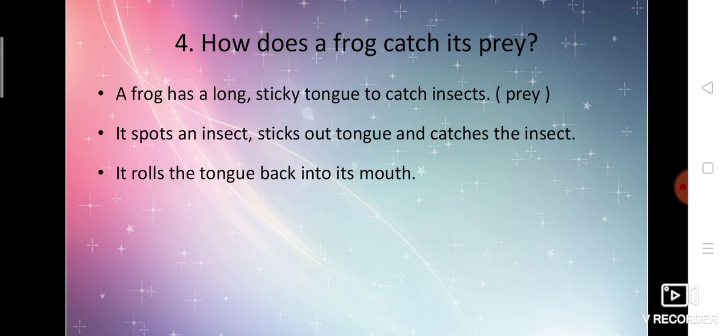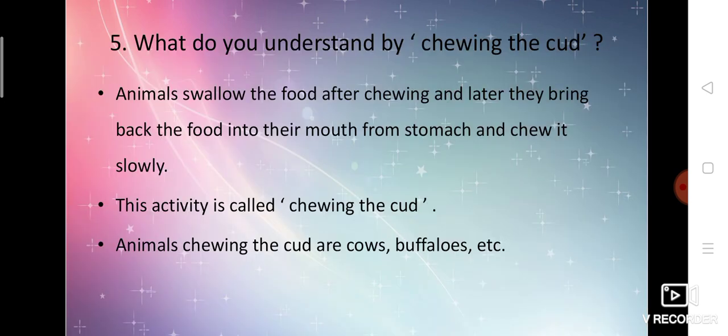Question number 4. How does a frog catch its prey? So I told what is prey? Prey is nothing but the food taken by the animal. The food of the animal is called prey. So how is the frog going to catch its prey? Because frog has a long sticky tongue to catch insects. So what is the prey? Insects. It spots an insect, sticks out its tongue and catches the insect. Then it rolls the tongue back into its mouth. In this manner the frog catches its prey.